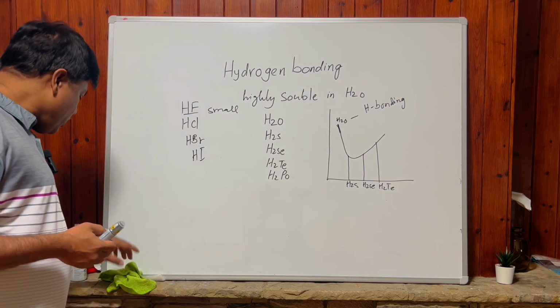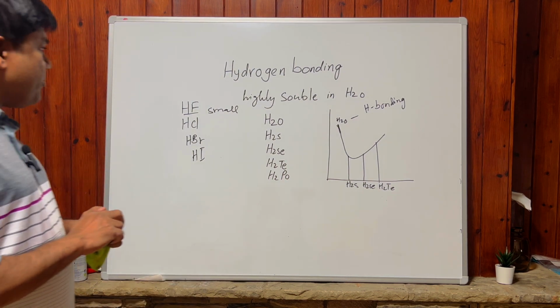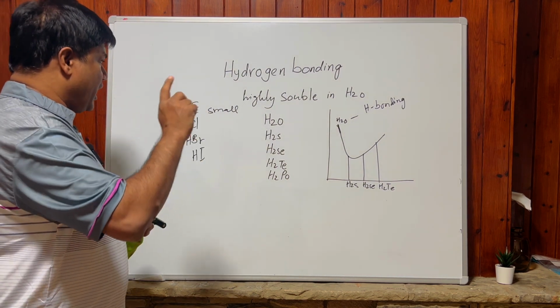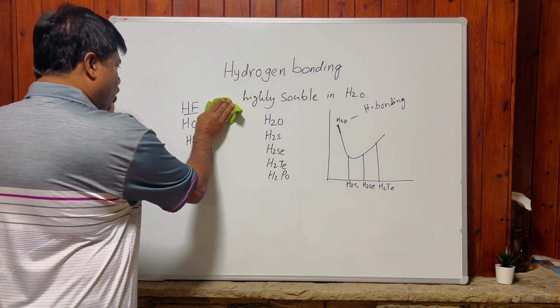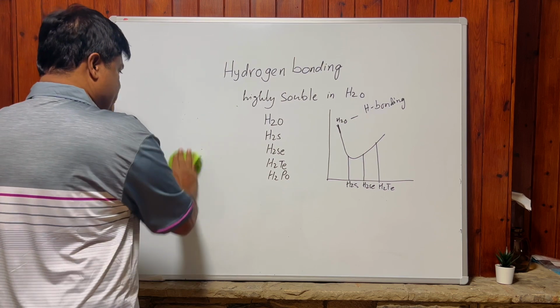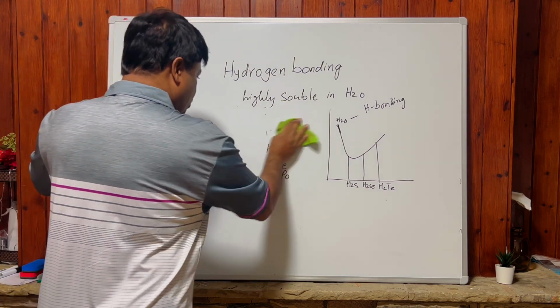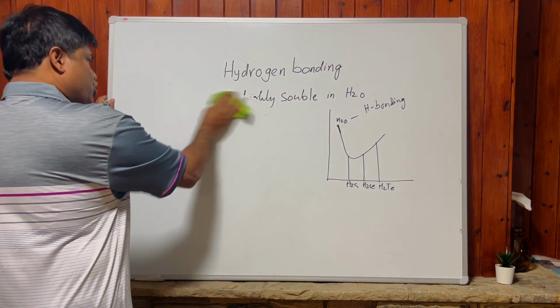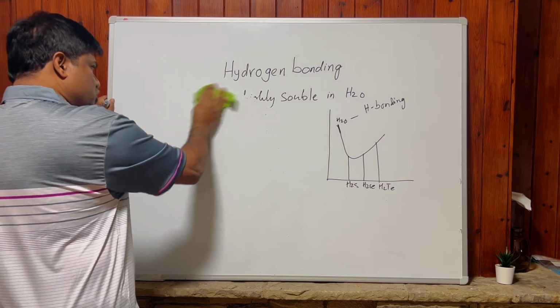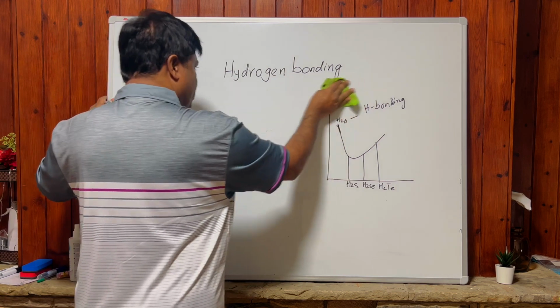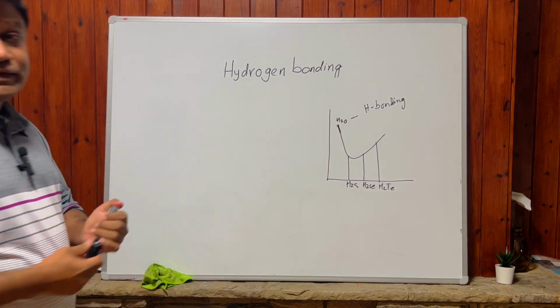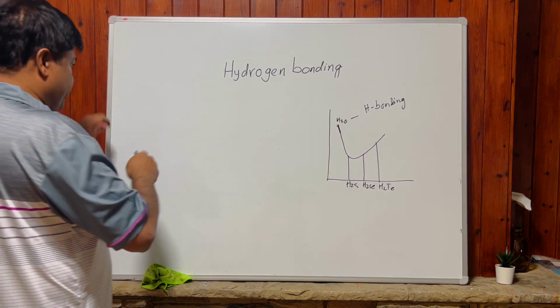Now, one more thing. When we compare ammonia, HF, and water, which of them has the highest boiling point? Let's check all three. The strongest hydrogen bond is undoubtedly present in HF because of the high electronegativity of fluorine.